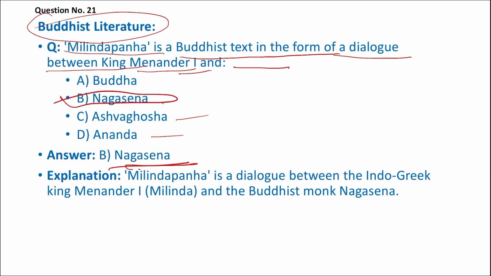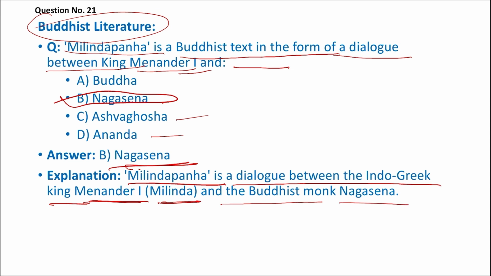So Nagasena is the right answer. Milinda Panha is a dialogue between the Indo-Greek king Menander I, or Milinda, and the Buddhist monk Nagasena. So B is the right answer.